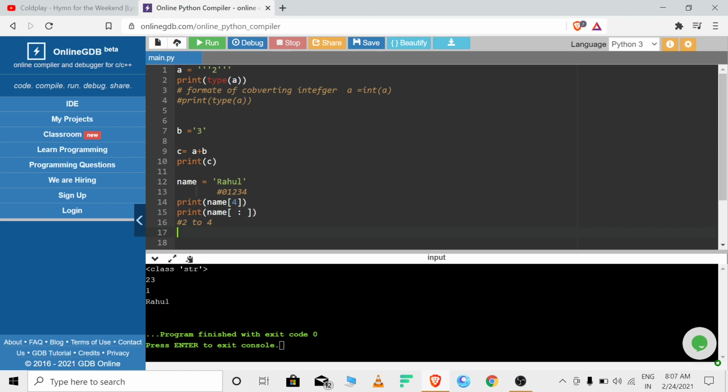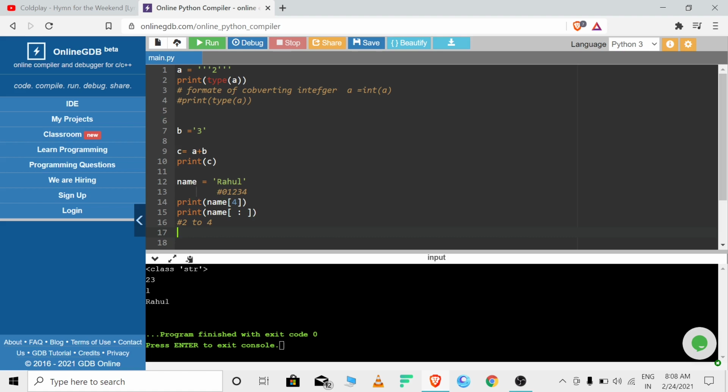Okay, next thing: we did the range of values. We can print a range of values. It is going to be very helpful in your life, in your programming. Okay, let's see how to skip values.